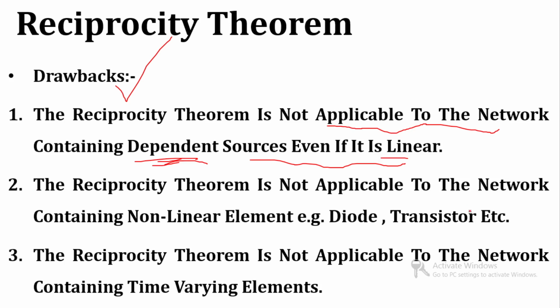The second drawback is that it is not applicable to a network containing non-linear elements. The reciprocity theorem is not useful for networks which have non-linear elements like diodes, transistors, and other power electronic switches. The third drawback is that it is not applicable to a network containing time varying elements. It is only useful for time invariant elements.